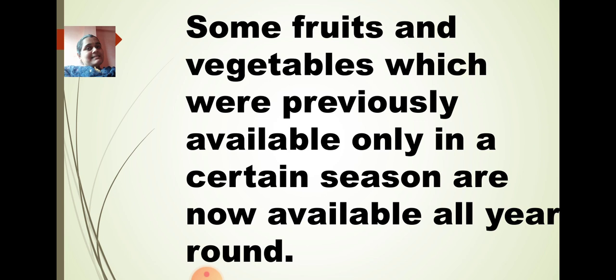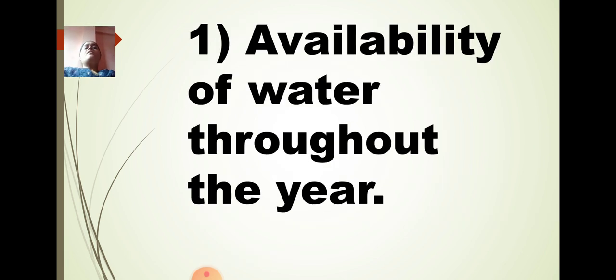And what is the reason behind it? I will tell you. Some fruits and vegetables which were previously available only in a certain season are now available all year round. Children, I just gave you examples of the fruits which are available in the market during a particular season. But apart from that, you can see all the fruits available throughout the year. And the reason behind it is availability of water throughout the year.